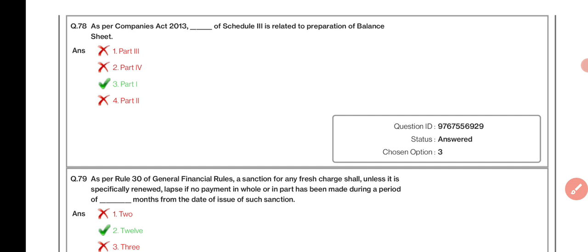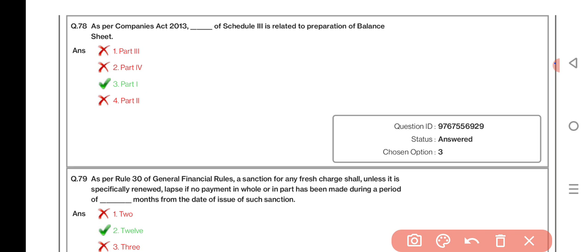As per Companies Act 2013, dash of the Schedule 3 is related to preparation of balance sheet. Part 1.